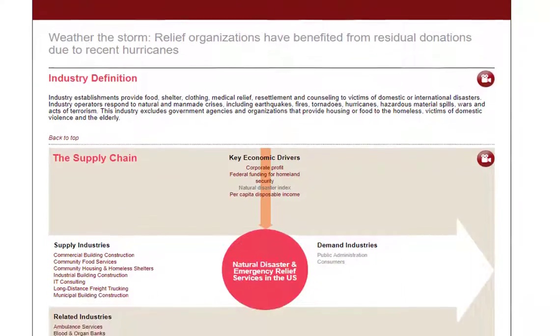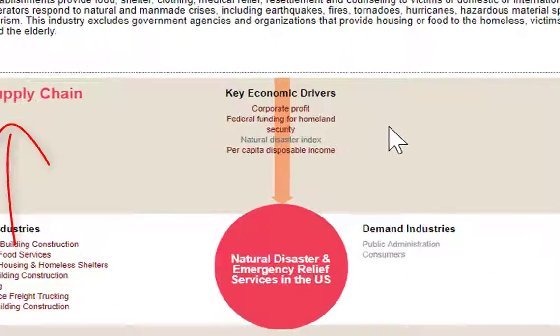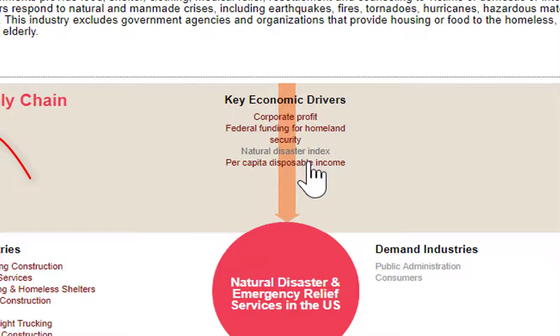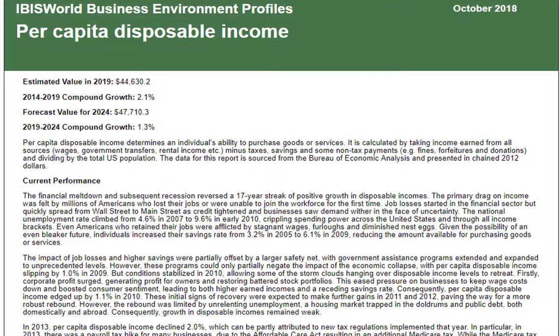When you're looking at any industry, there's going to be what they call the supply chain. So here you're going to have the key economic drivers. One of the things that you need to be aware of with anything that is donor based, it's going to be based on what people make. That is how most nonprofits get funding, through some sort of donation system, and that is often based on per capita disposable income. This link right here actually brings me to a profile about per capita disposable income.